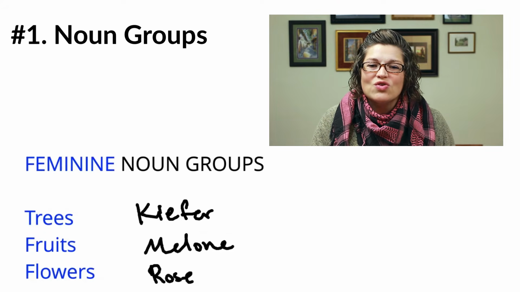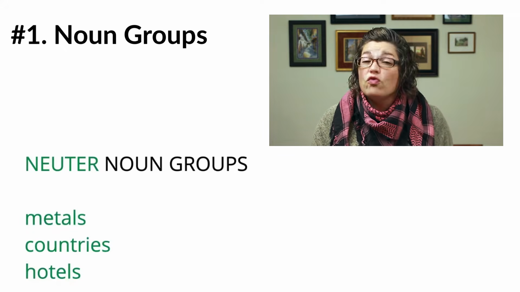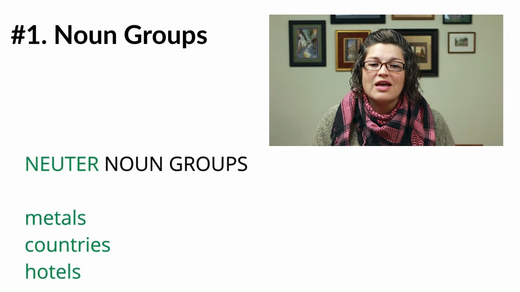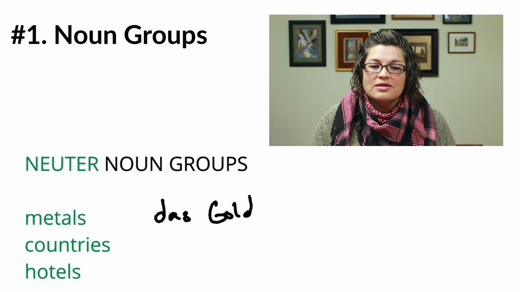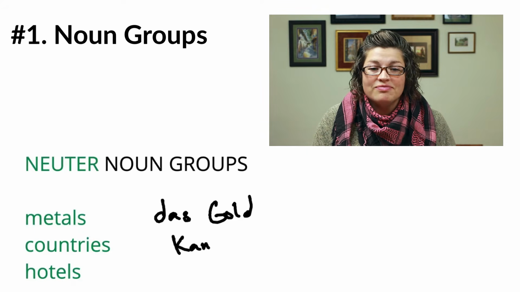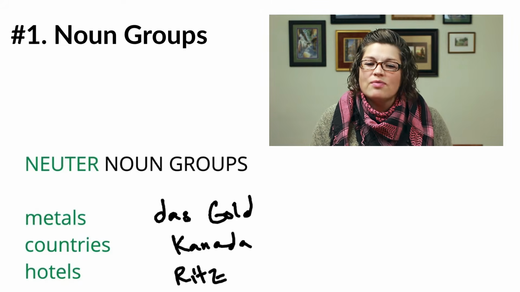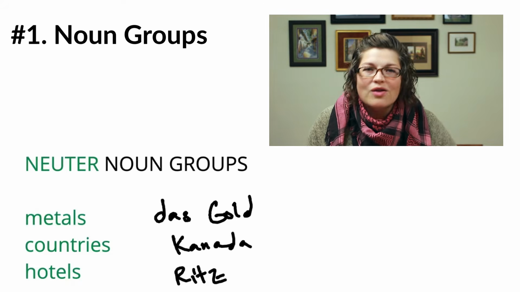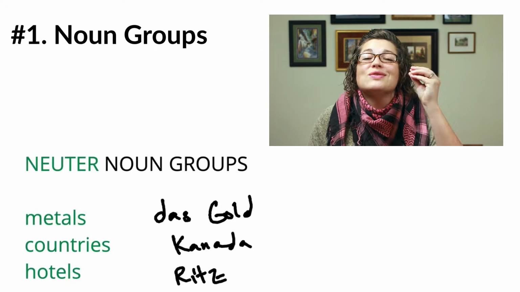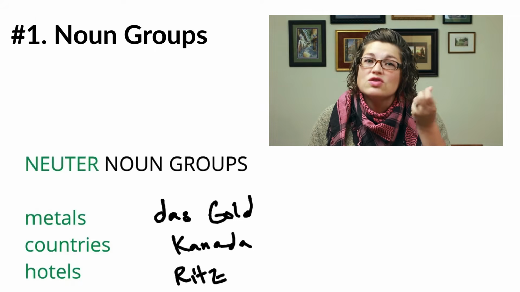And then with neuter noun groups, for example, metals, countries, hotels, as in das Gold, das Canada, okay, and das Ritz, okay? Again, because not how it's spelled or anything other than its semantic meaning, it belongs to one of these categories.